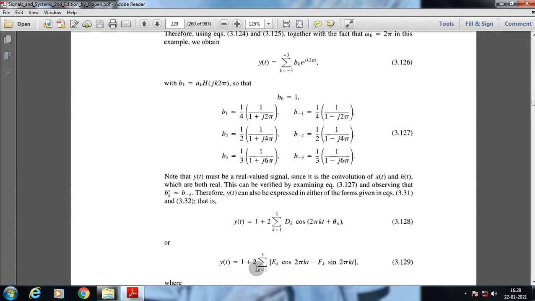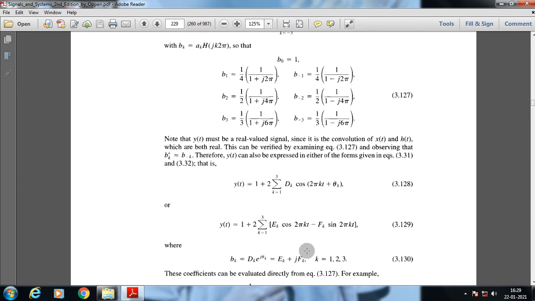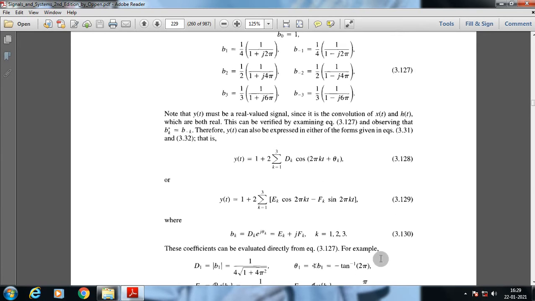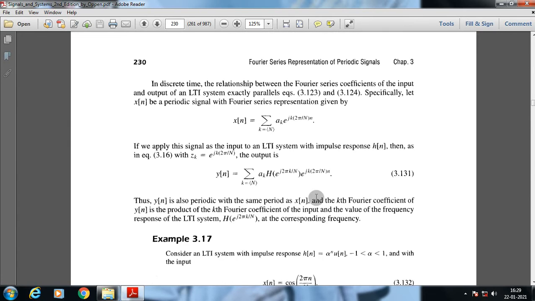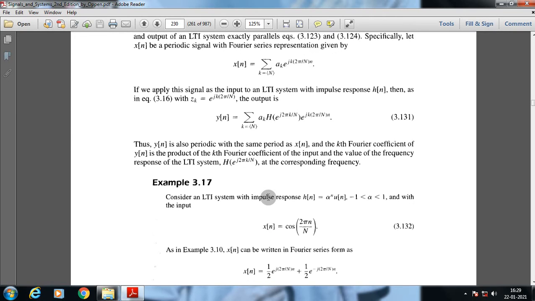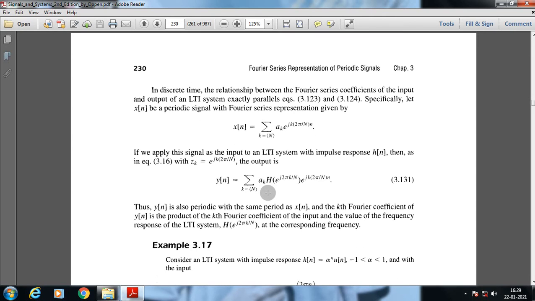y(t) = 1 + 2 Σ (k=1 to 3) [e_k cos(2πkt) − f_k sin(2πkt)], where b_k = d_k e^(jθ_k). The coefficients can be evaluated directly from the equation. This gives d_1, θ_1, e_1 and f_1. The real values are all calculated in the same form.